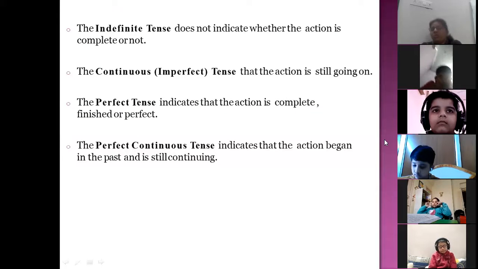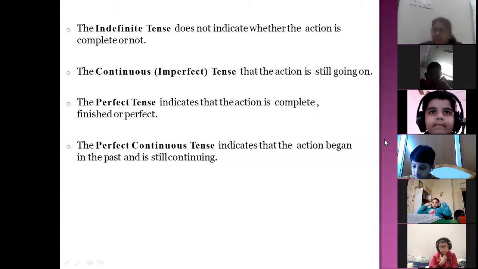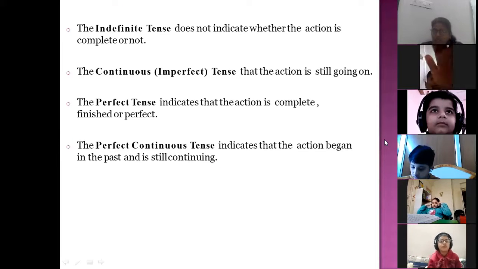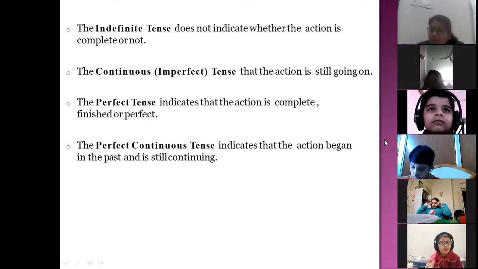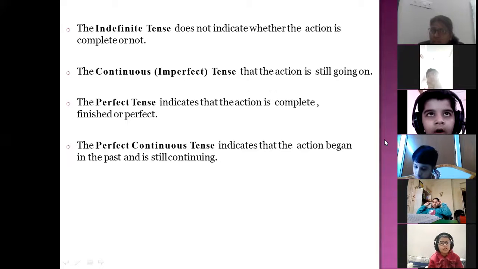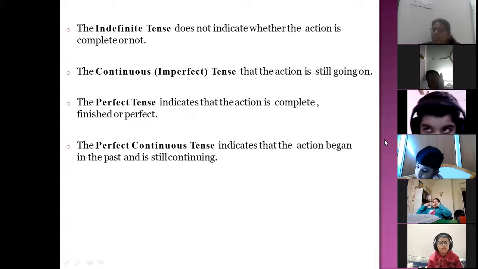Now first we should know what are these four subforms. Indefinite tense does not indicate whether the action is complete or not. It is indefinite. Continuous tense means that the action is still going on.